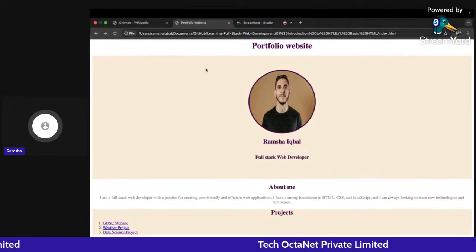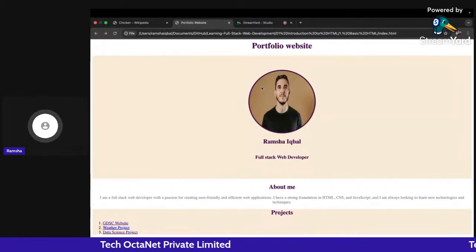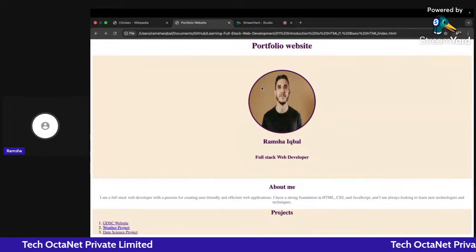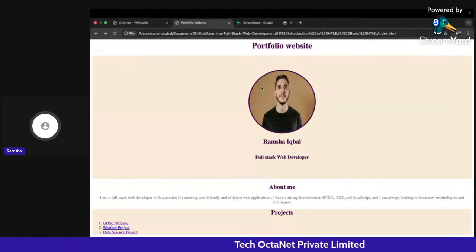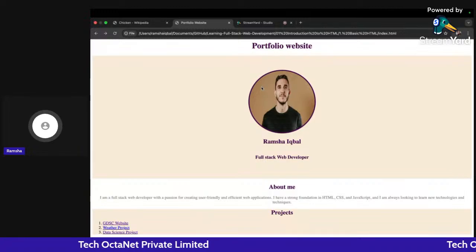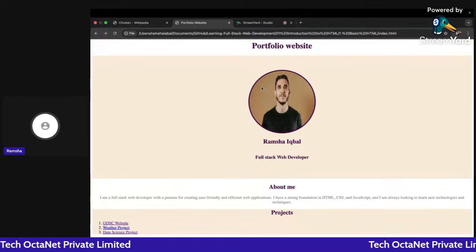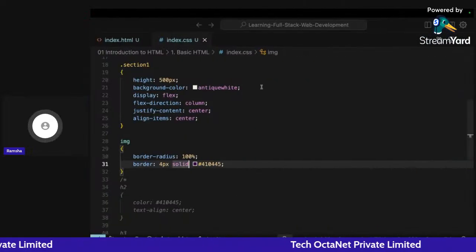Okay, so that's how you can convert the image, you can convert it using percentages. Okay, now what I can do here is change the size of the name and the heading that I have below. Okay, so let's do that.